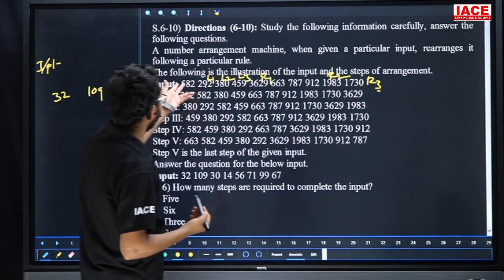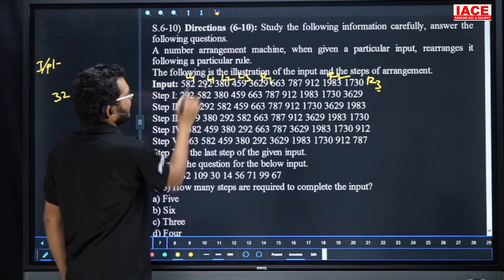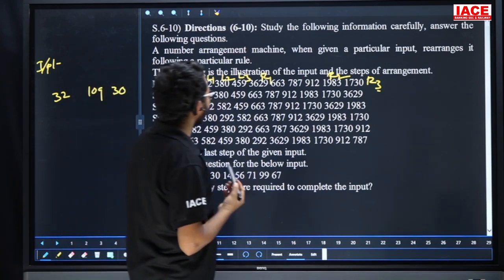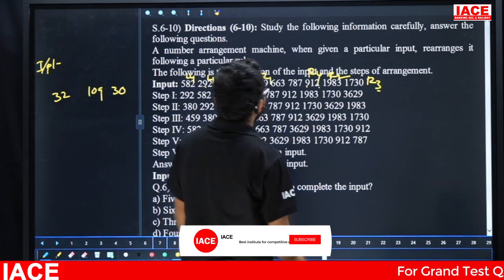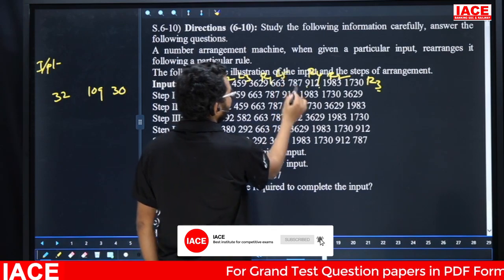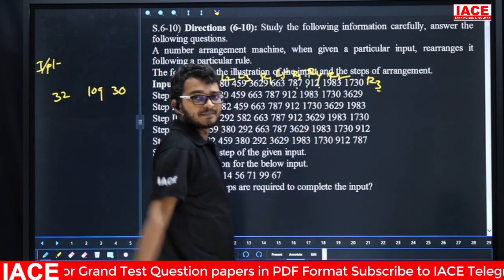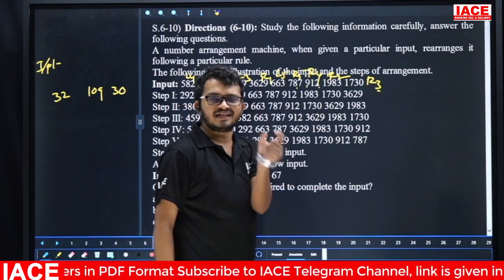Next one is 582. This one is L4. Next number is 912. This one is R4. Next number is 663. This one is L5. This one is R5. Suppose they want step number 3: L3, L2, L1.